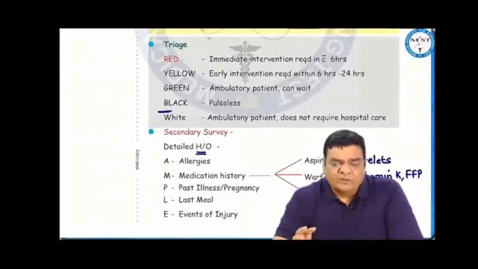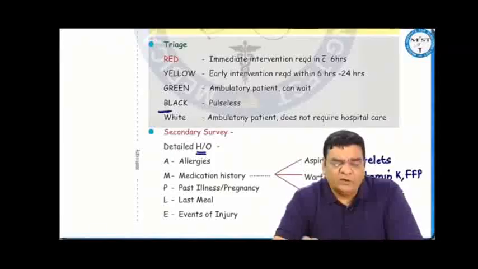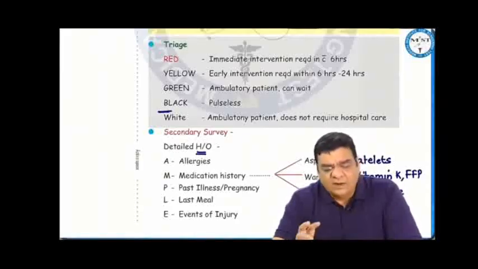Green is for an ambulatory patient who does not have any significant injury, may require some hospital care, but can easily wait. And black is pulseless. Either the patient has died or the situation is such that whatever we do will not be able to save the life of this patient. So we should not waste our precious time or precious seconds on these black category patients. We should focus more on the red and yellow category patients. White is an ambulatory patient who does not have any injury and does not require any hospital care.